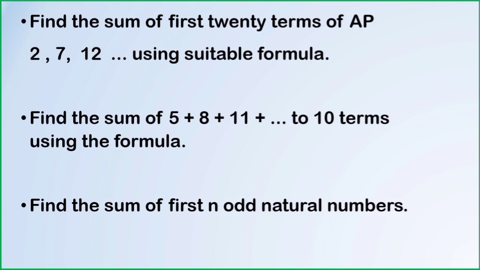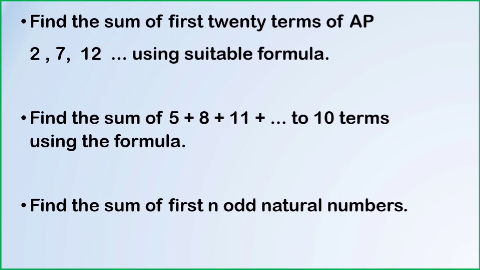Again, this can be solved by using the sum formula of AP, that is Sn equals n by 2 into 2a plus n minus 1 into d. Now the next question: find the sum of first n odd natural numbers. First list down the odd numbers, that is 1, 3, 5, 7 and so on.